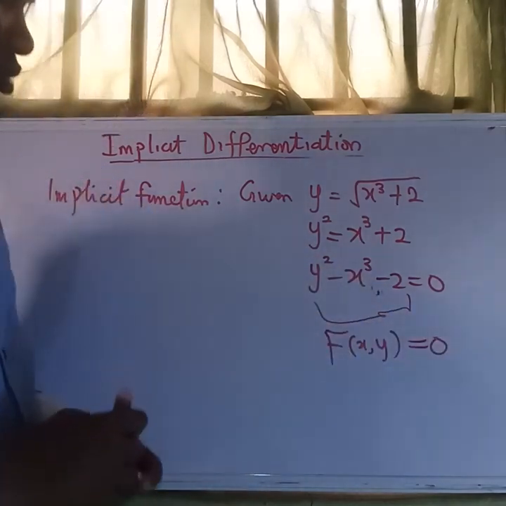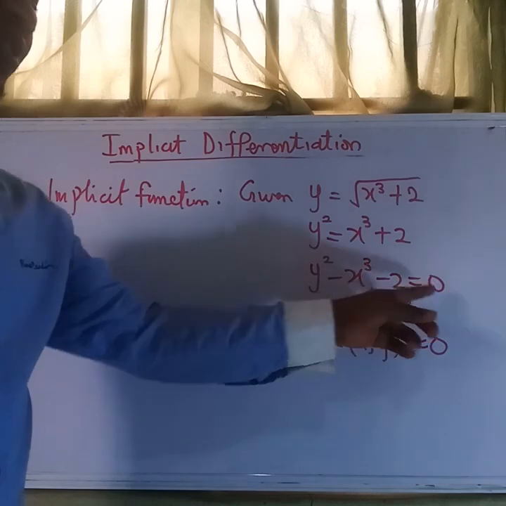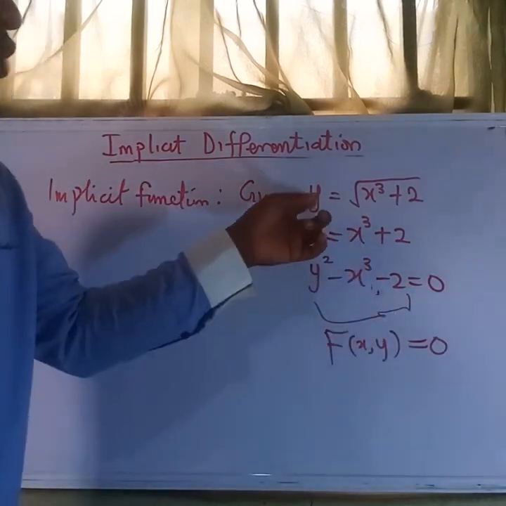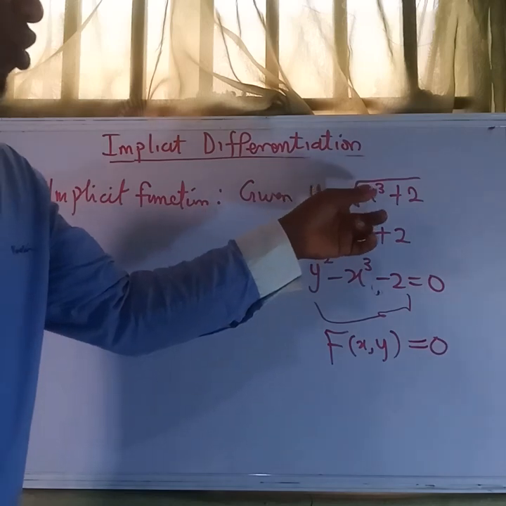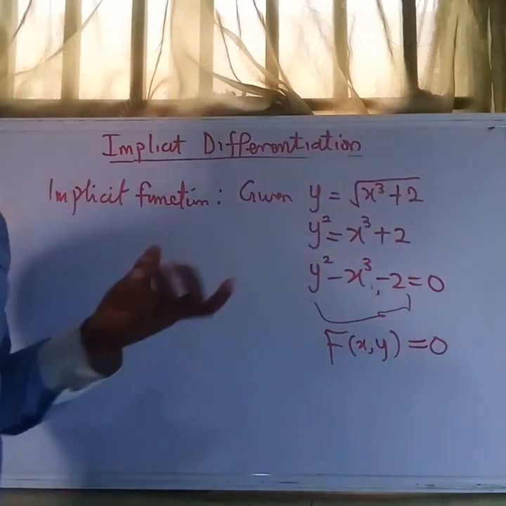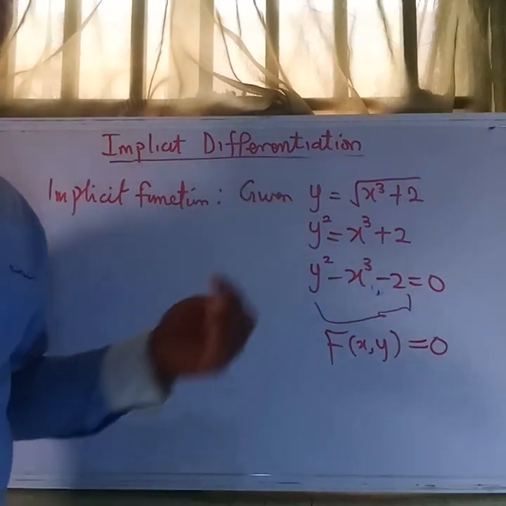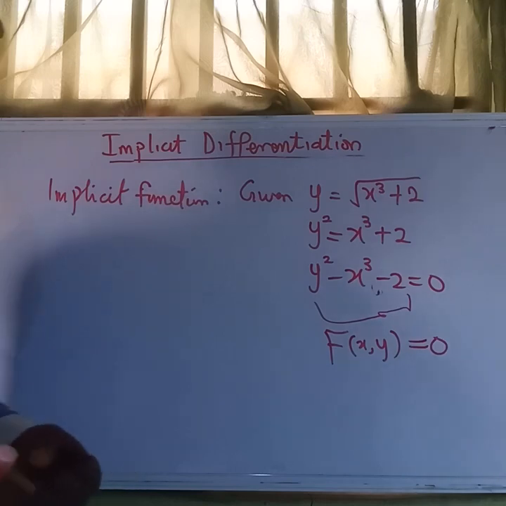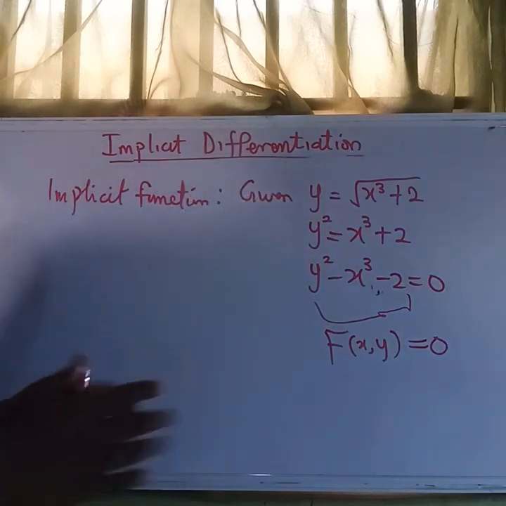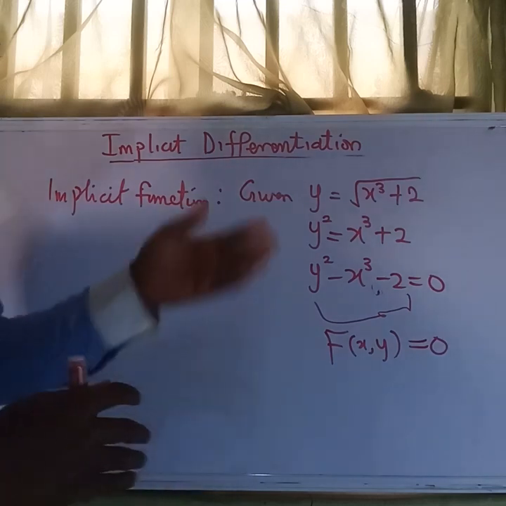Therefore, the equation y squared minus x cubed minus 2 equals 0 is an implicit function whose explicit form is y equals the square root of x cubed plus 2. There are some implicit functions where getting y may not be easily available, but as it may be, this is how we derive the implicit function from our explicit.